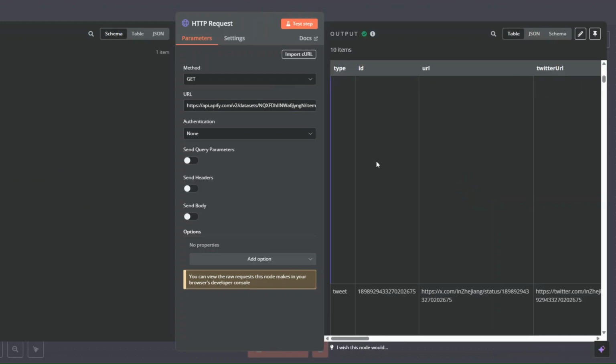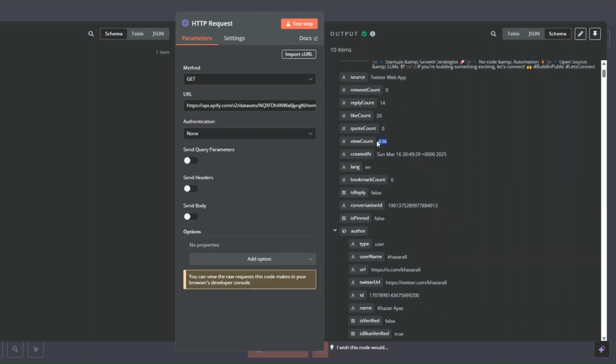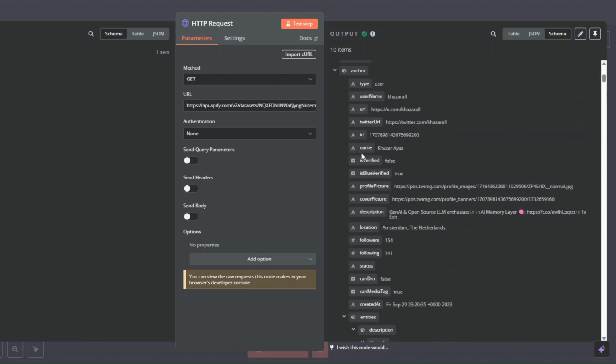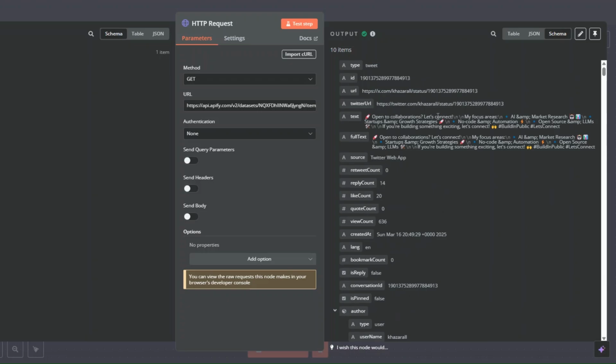Here you can see the 10 tweets that we scraped using our tool. Here are the 10 tweets right here. And click on schema. You can see we're getting the ID of the tweet, the URL of the tweet itself right here, the source, the reply count, like count, the retweet count, quote count, the view count, and the day the tweet was created. Also getting the username, the URL, the Twitter URL, the ID, name, verified, the profile picture, the description, the location, the followers, the following, the status. We're getting all this information using our tool on Apify.